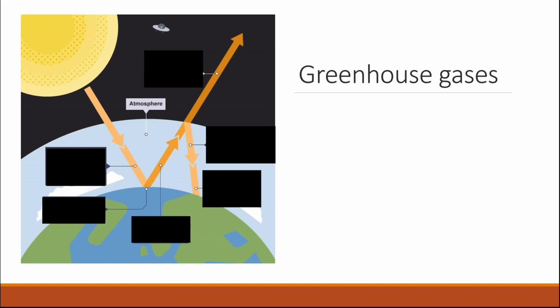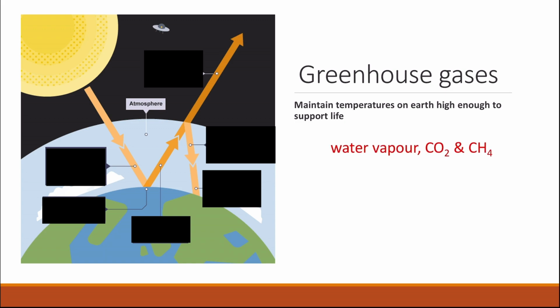Greenhouse gases. So what are greenhouse gases? Greenhouse gases are quite important because they maintain the temperature on Earth to be high enough to support life. They include water vapor, carbon dioxide, and methane.